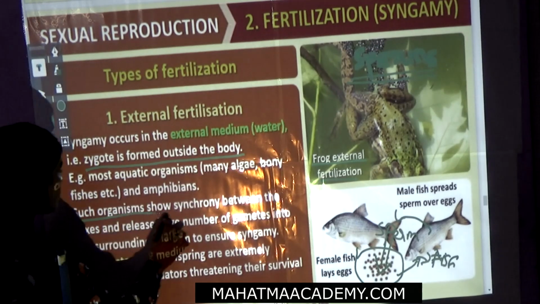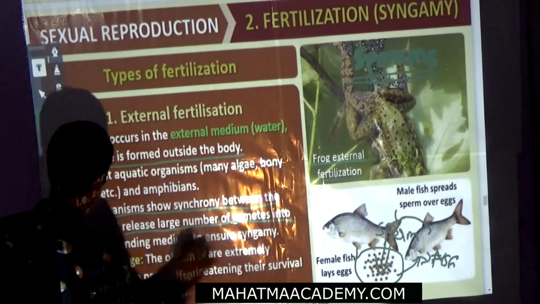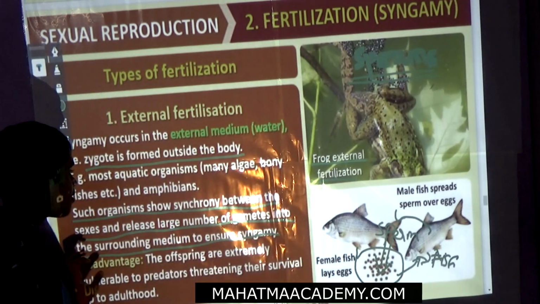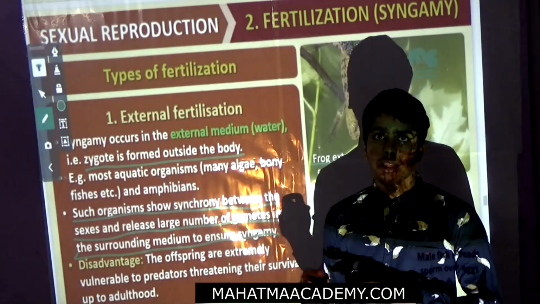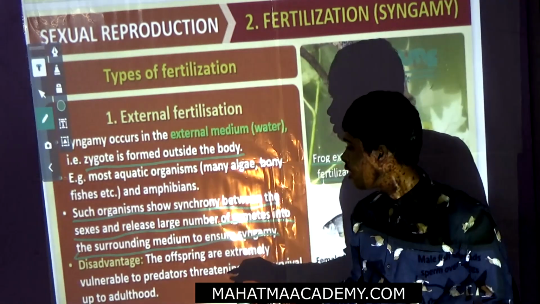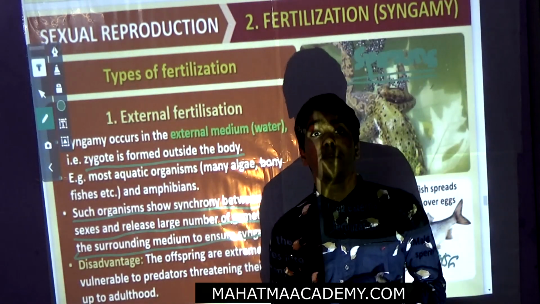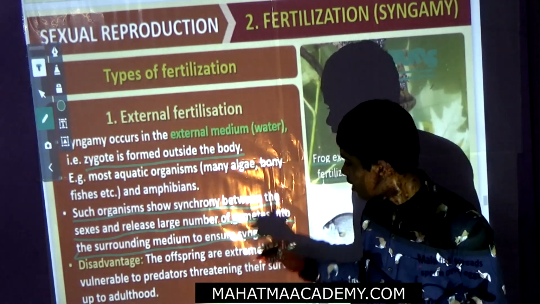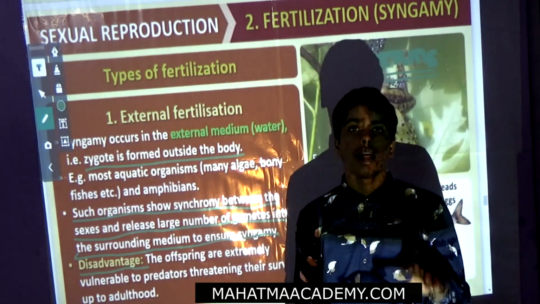Such organisms show synchrony between sexes and release a large number of gametes into the surrounding medium to ensure syngamy. They produce a large number of gametes to ensure syngamy and complete the sexual reproduction. Now what is the disadvantage?